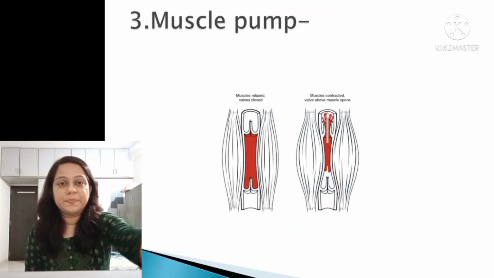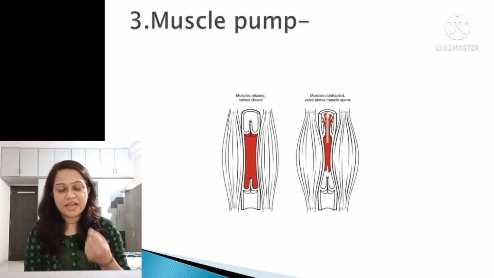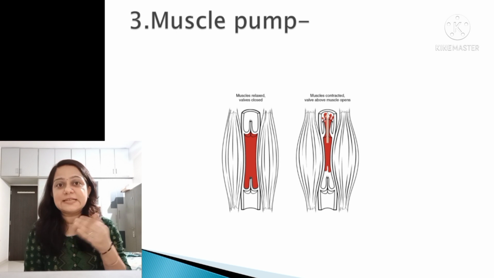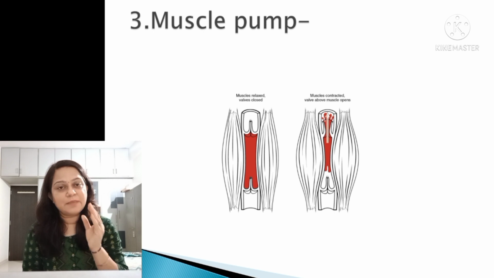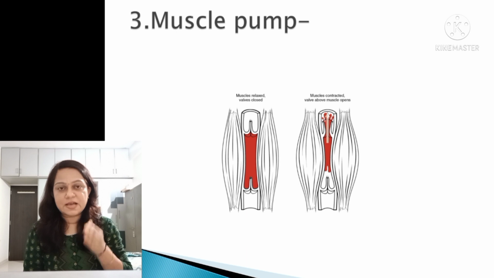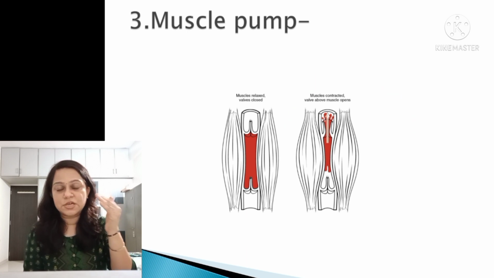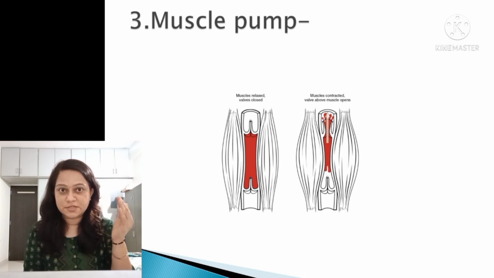Then the muscle pump. When skeletal muscle contracts, it favors the movement of blood towards the heart and increases the venous return. When the skeletal muscle contracts, it causes more pressure over the deep vein. Deep veins are connected to the superficial veins by communicating channels. So, when the skeletal muscle contracts, the proximal valve will open and blood will move from the muscle towards the heart. So, it increases the venous return.